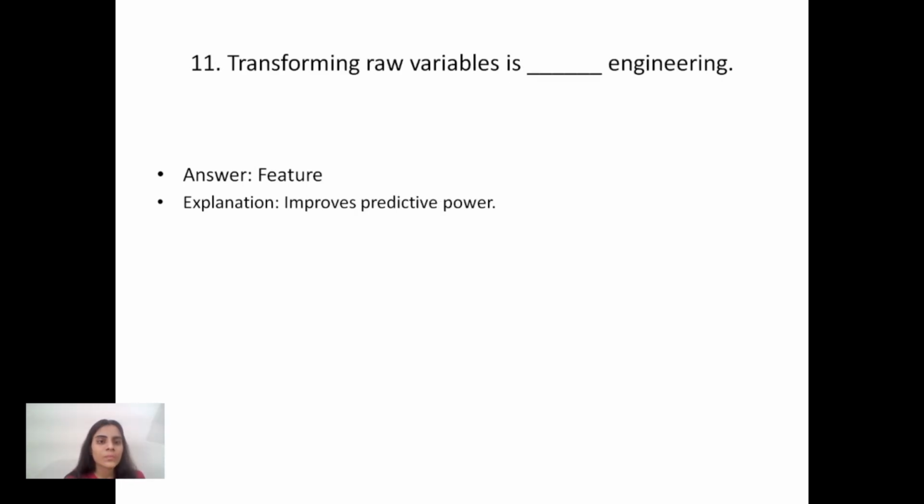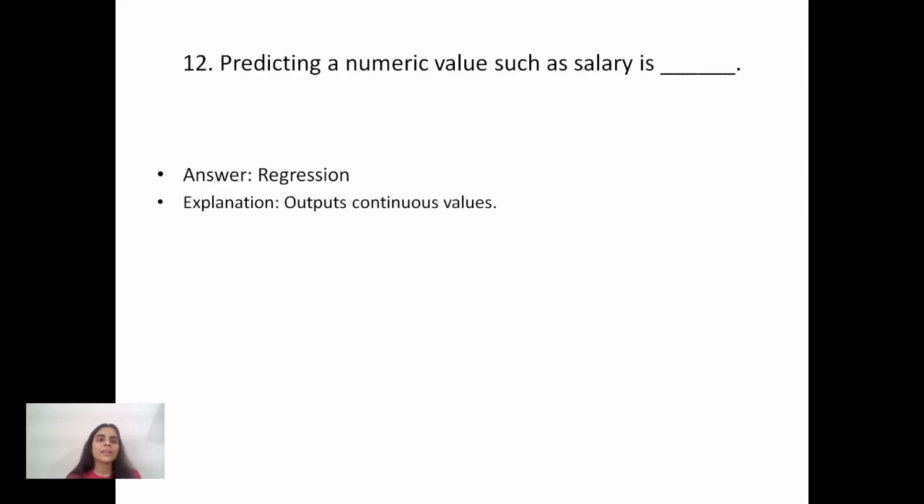After it, transforming raw variables is feature engineering. Why? Because it improves predictive power. After it, the 12th question is: predicting a numeric value such as salary is regression. Why? Because it outputs continuous values.